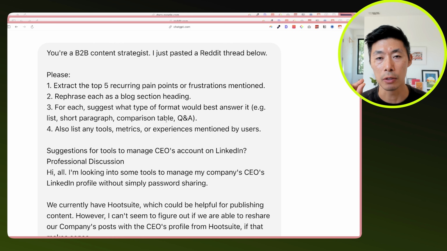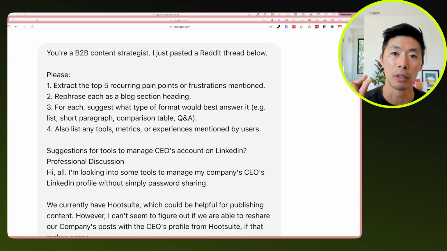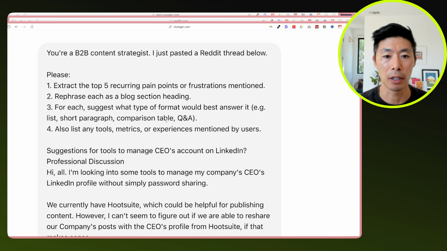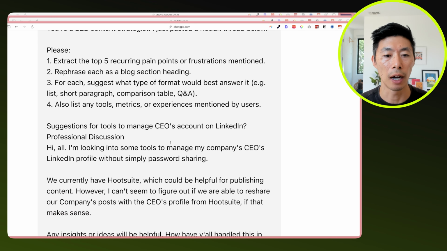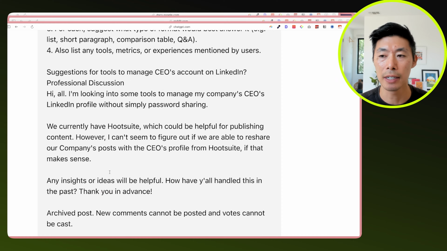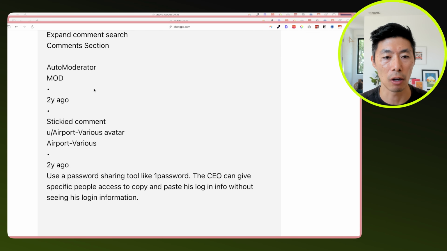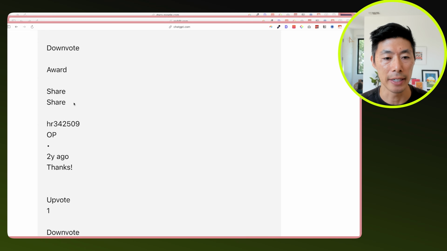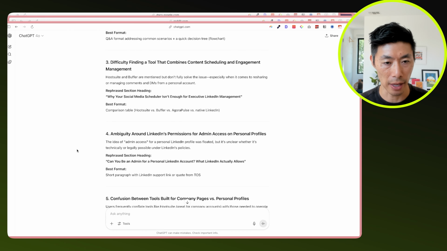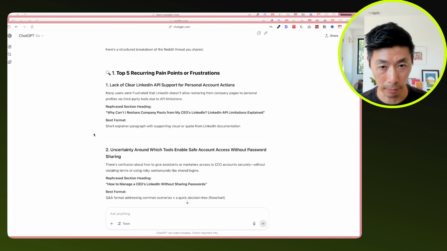So we want to use natural language, and then we want to write the content that will answer a specific query. So we're going to paste in that Reddit post that we had. It doesn't matter that it has all of this metadata, like upvotes and downvotes. And then let's just see what the AI answer was. So, the structured breakdown of the Reddit thread.